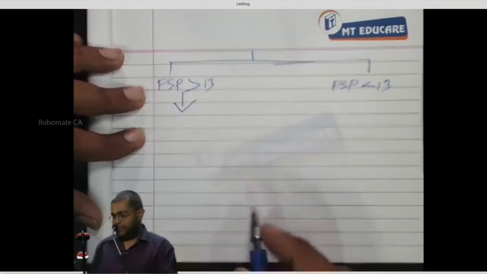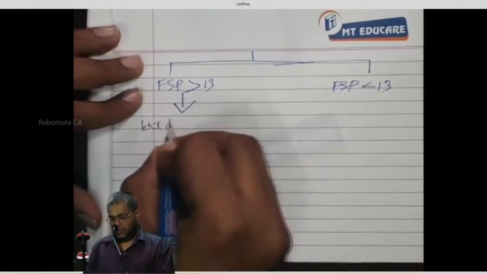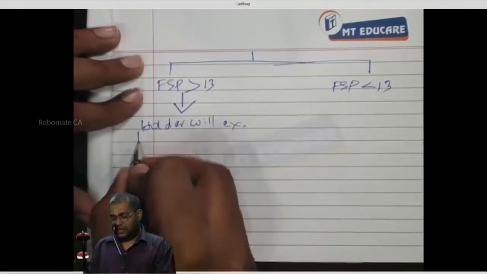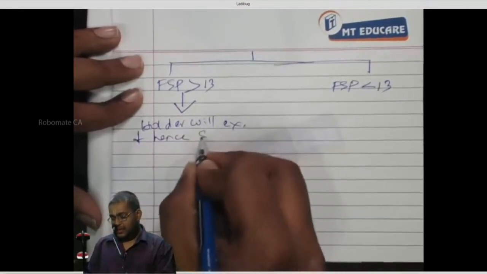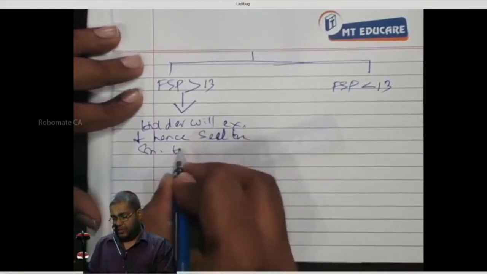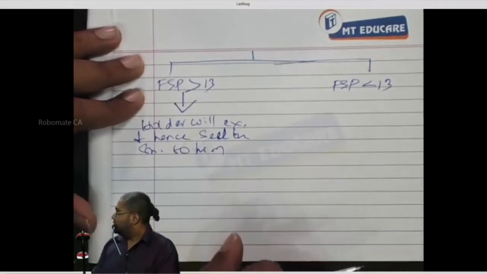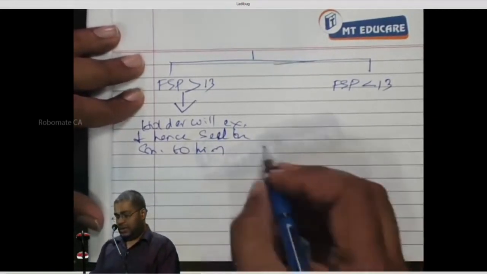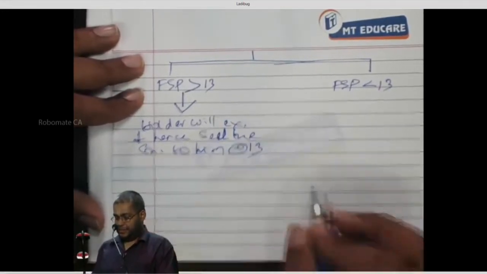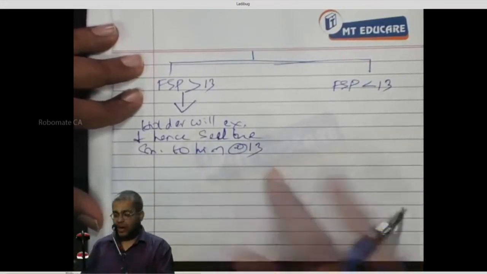Write down: Holder will exercise and hence sell the share to him at 13. Everybody, yes or no?